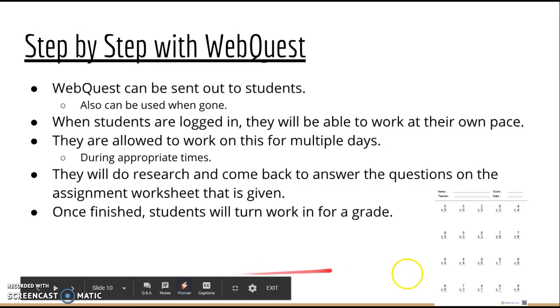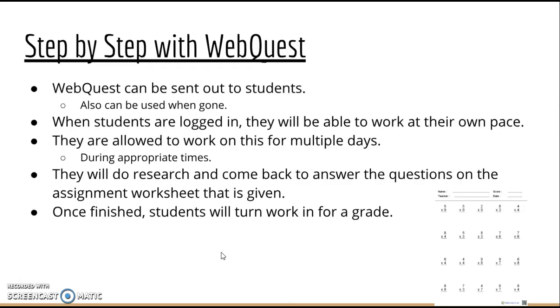And in the WebQuest, the students will have an assignment. So for example, here's a worksheet that I would have posted in the WebQuest, and it will be printed off to where they need to work on it. And they will also use their computers to do additional research over the topic, and then they will come back and answer the questions that were given to them. And then once they are finished, they will turn in the work for a grade.